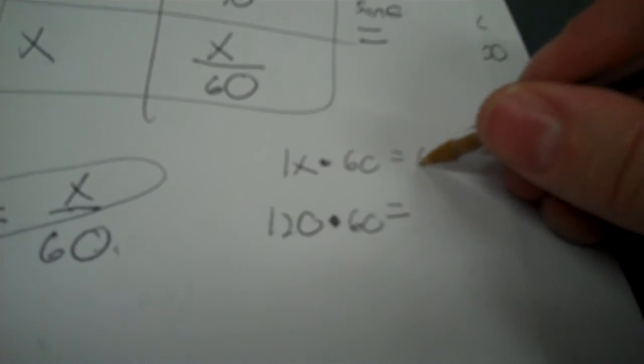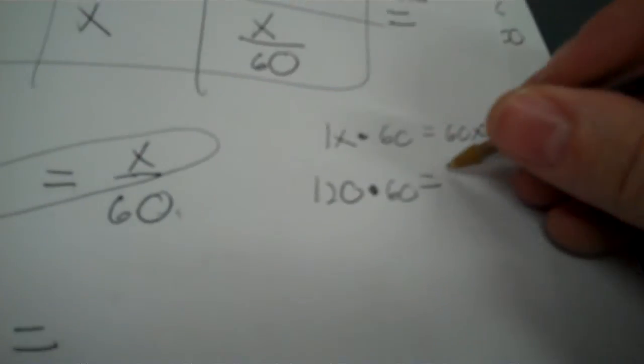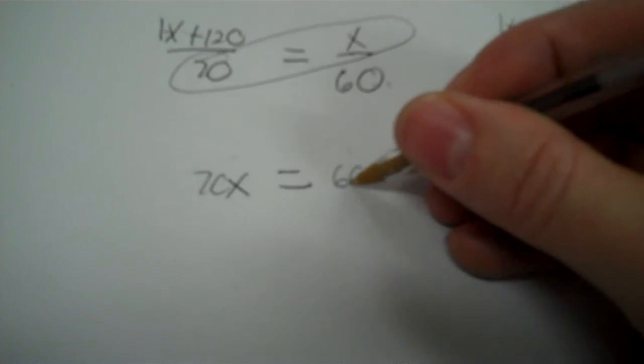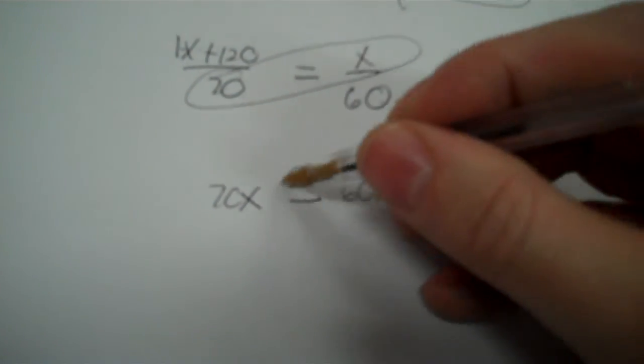So 1 times 60, 60. It's 1x times 60, so we put an x factor there. And then 120 times 60 is going to be 7,200. So over here, I write the expression 60x plus 7,200.